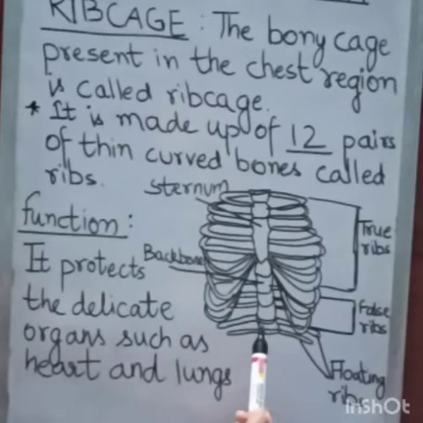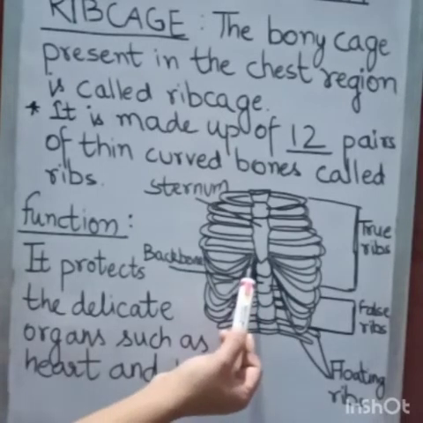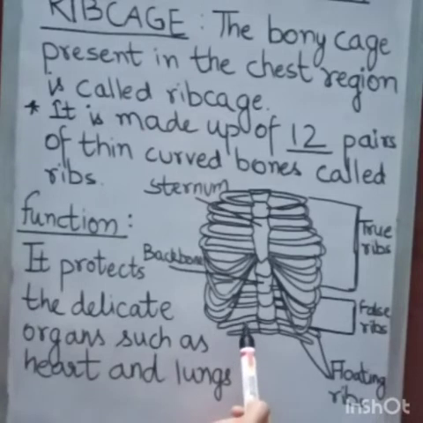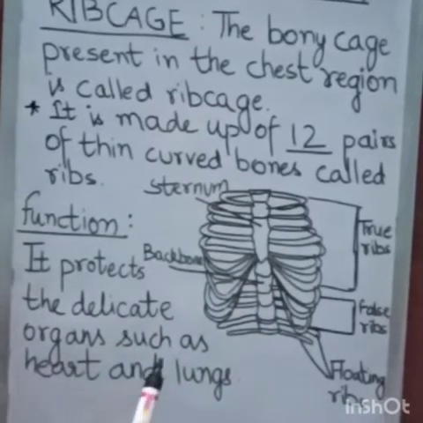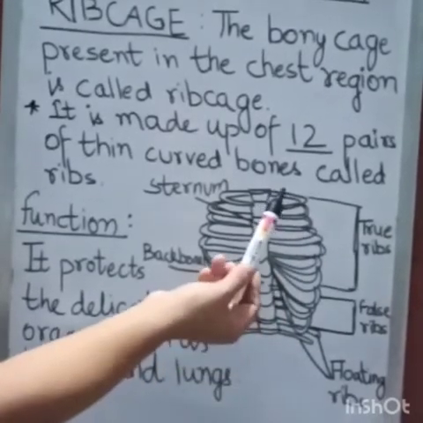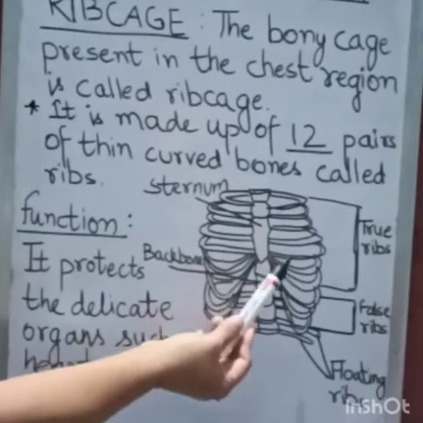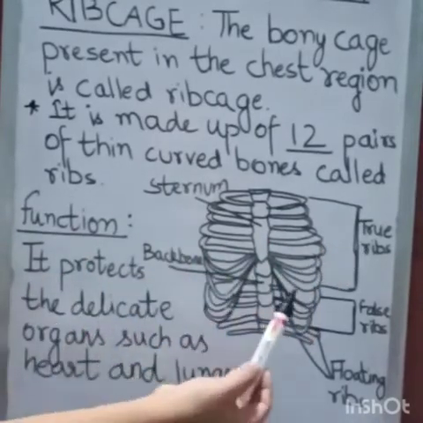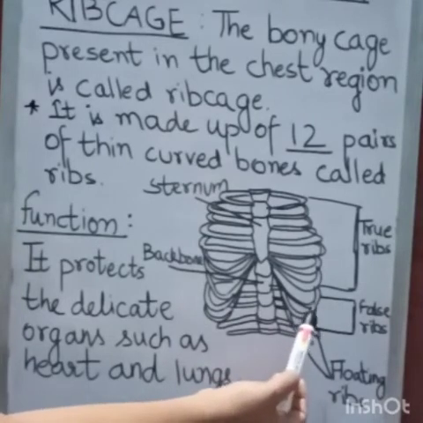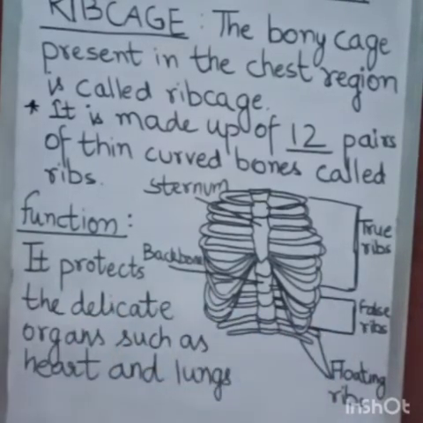Why are they called floating? Because they are not attached to the sternum. Here you can see these two bones are not attached to the sternum, so that's why they are called floating ribs. And out of these 12 ribs, right from 1 to 7, they are called true ribs. Then 8, 9, 10, these ribs are known as false ribs.